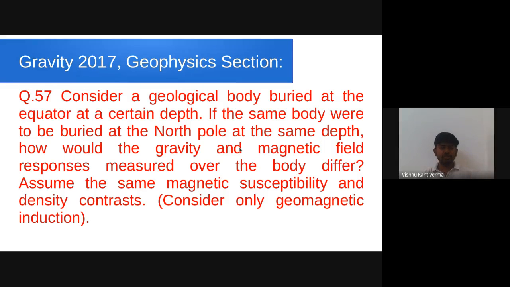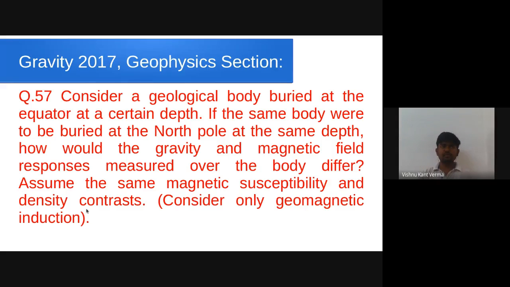Now this is a question from the geophysics section, 2 marks. Consider a geological body buried at the equator at a certain depth. If the same body were to be buried at the North Pole at the same depth, how would the gravity and magnetic field response measured over the body differ? Assume the same magnetic susceptibility and density contrast, and we have to consider only geomagnetic induction. We need not consider the remanent magnetization.